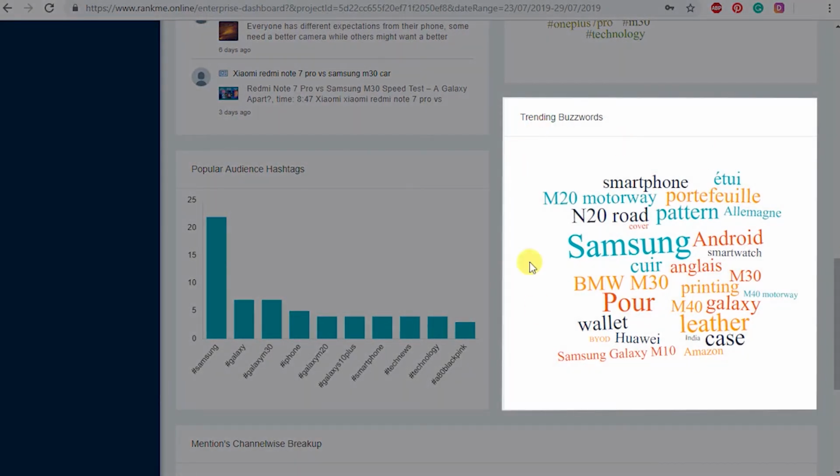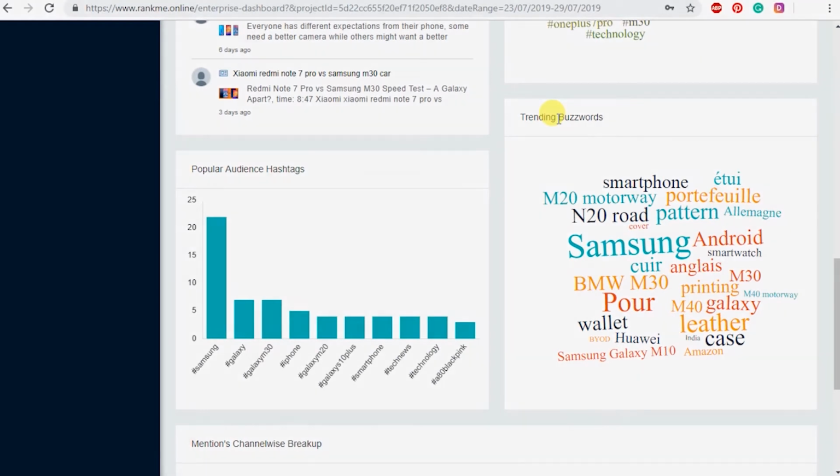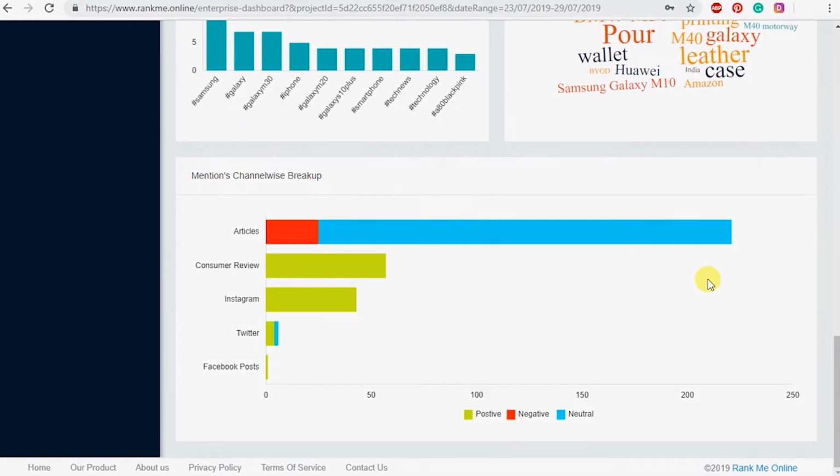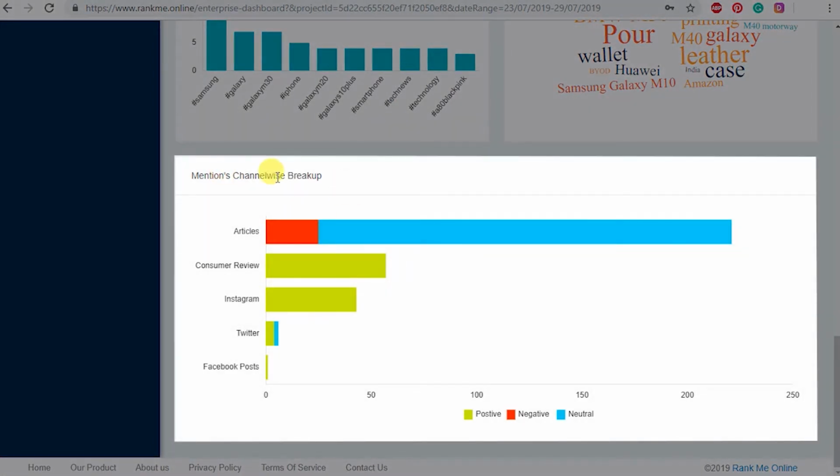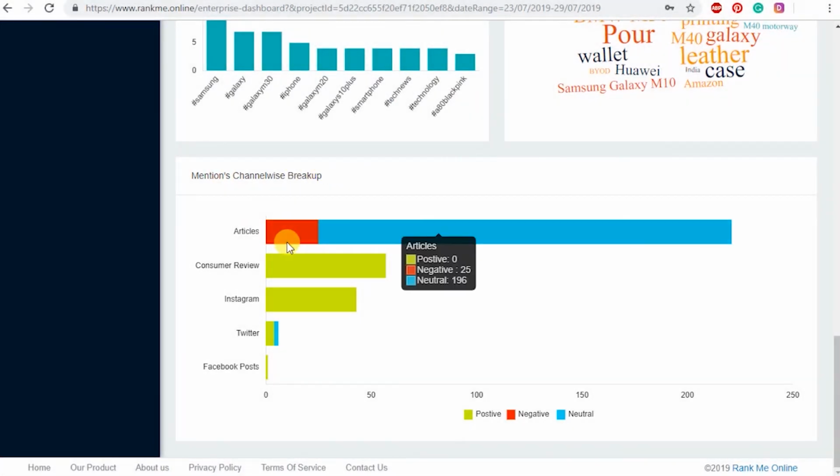We have given a separate section for the trending buzzwords associated with Samsung M series. So here the most frequent buzzwords used are Samsung and Android when they talk about Samsung M series. Next is the mentions channel-wise breakup. You can notice different channels like articles, consumers review, Instagram, etc. and for each and every channel, you can see the positive to negative sentiment division.